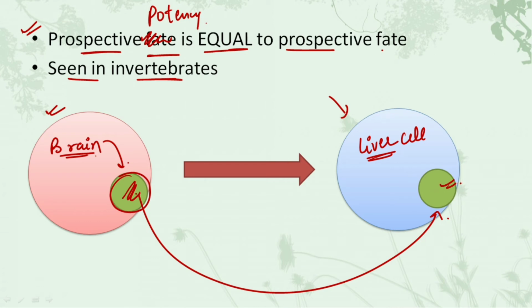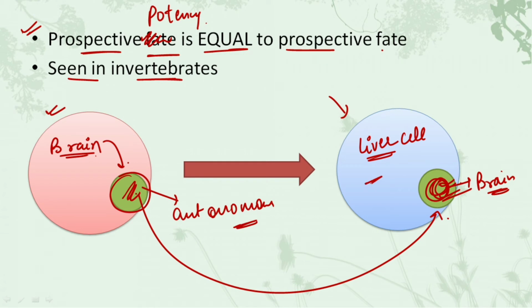Because this mass of cells has autonomous specification, in this area also it would differentiate into brain cells only. It would not change its fate depending upon its surrounding, and would not get converted into liver cells. It would convert into brain cells only, because of the autonomous specification.